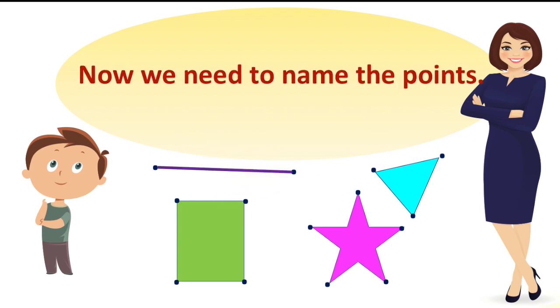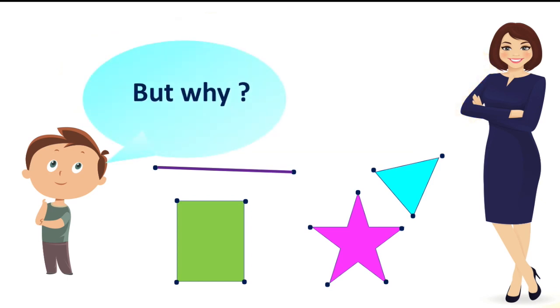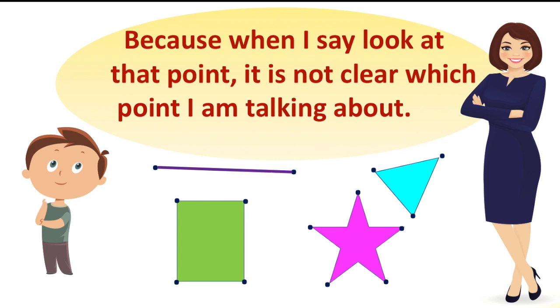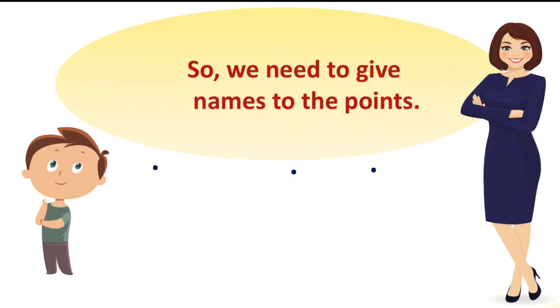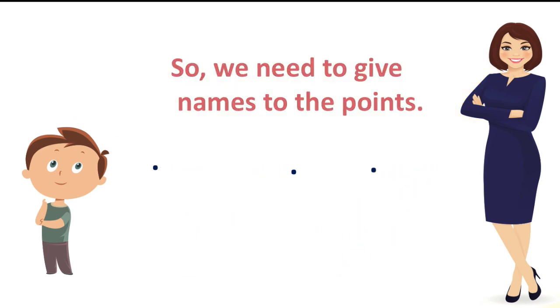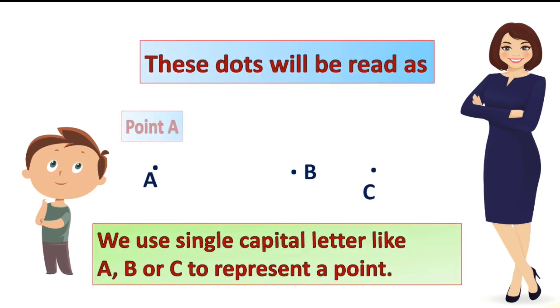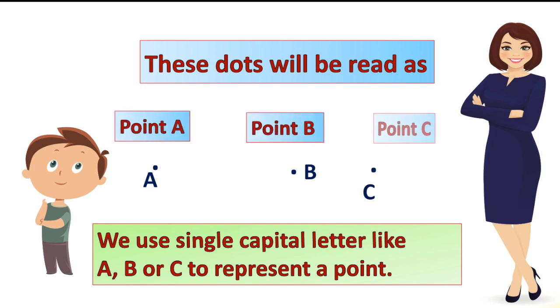Now we need to name the points. But why? Why do we need to name them? Because when I say, look at that point, it is not clear which point I am talking about. So we need to give names to the points. We use a single capital letter like A, B or C to represent a point. These dots will be read as point A, point B, point C.